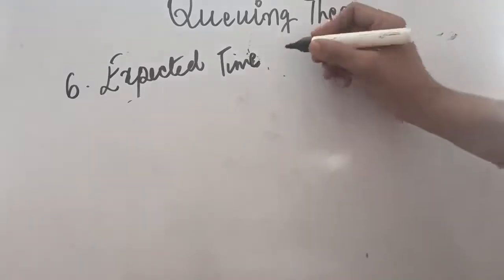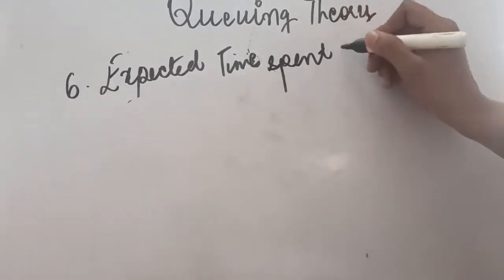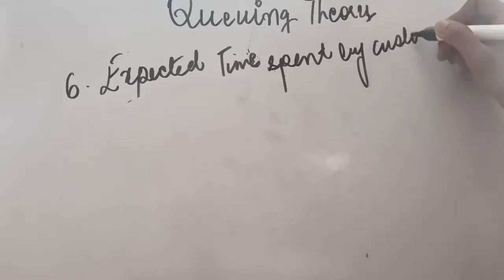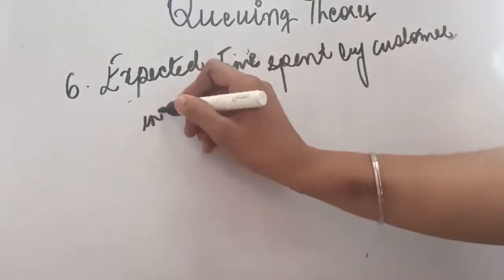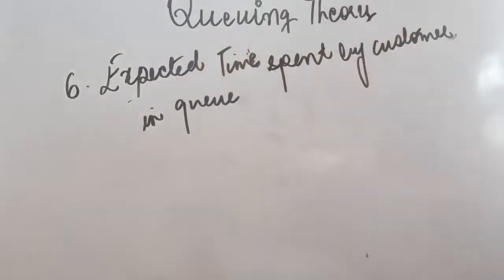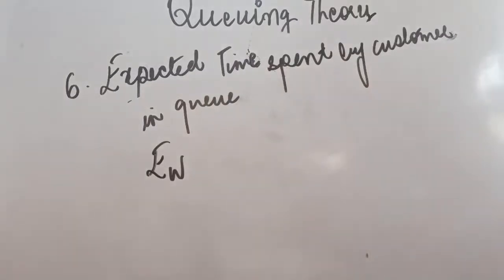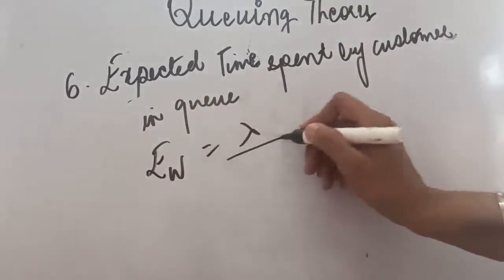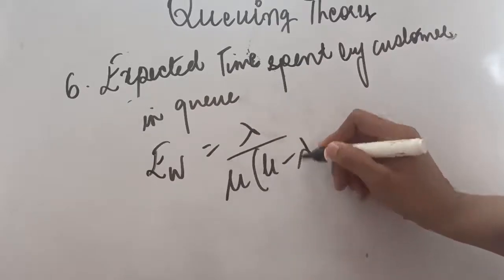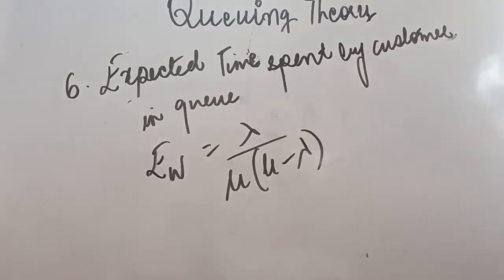The sixth point is the expected time spent by the customer in the queue. How much time has the customer spent in the queue? It will be known as EW. The formula for EW is lambda divided by mu minus lambda. The expected time spent by the customer in the queue is the total time spent by the customer in the system minus the time spent while taking the service. So the formula is very direct: lambda divided by mu minus lambda in the bracket.